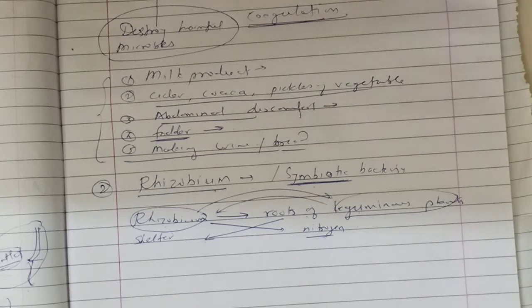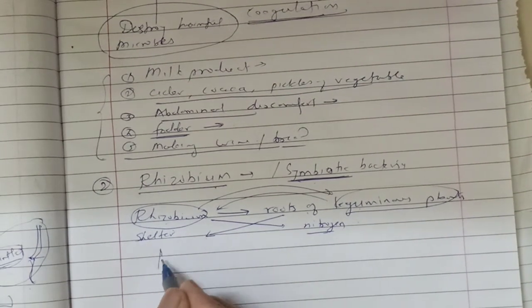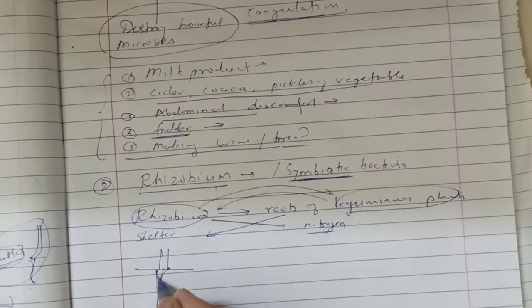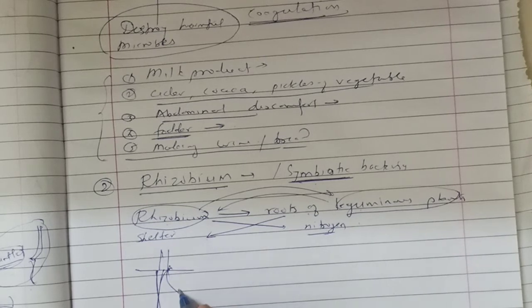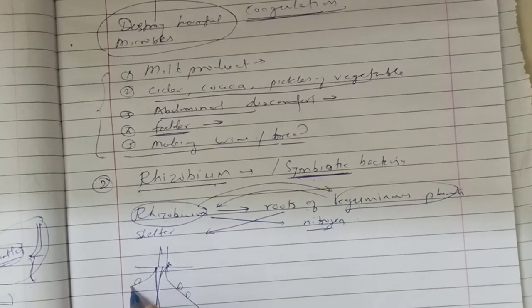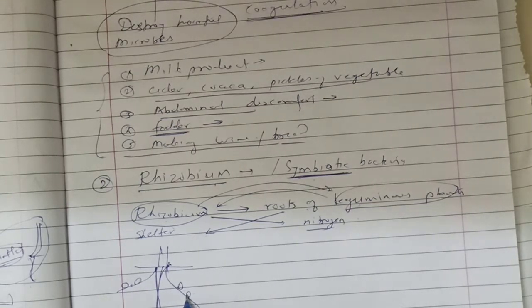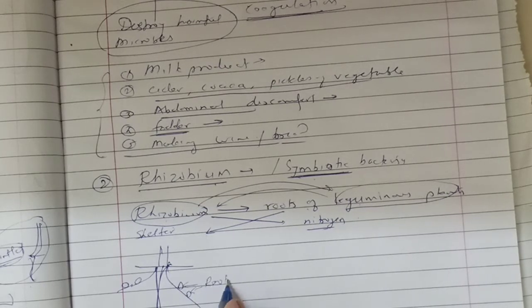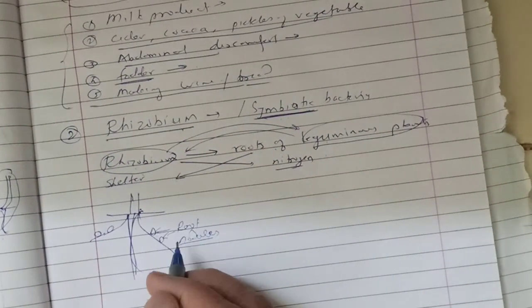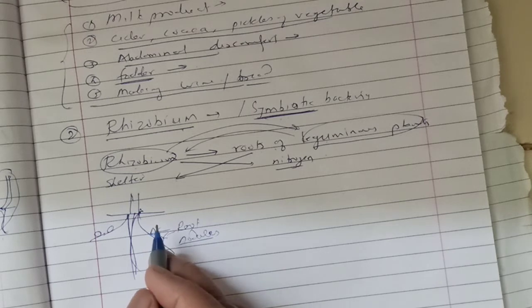Rhizobium living in a root. So this is a plant, and on the plant roots, if you see, there are nodes. In these nodes, the rhizobium are living. These nodes are called root nodules. In these root nodules, the organisms live and survive.